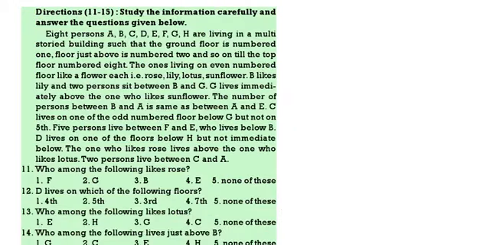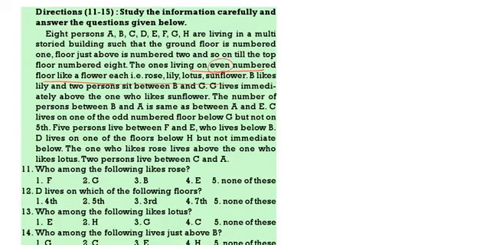Here, 8 persons A, B, C, D, E, F, G, H are living in a multi-story building such that the ground floor is 1, the floor above it is 2, and so on till the topmost floor is 8. The one living on an even number floor likes a flower, that is rose, lily, lotus, sunflower. So here there are 8 floors, but only 4 flowers, and that also on the even number floors.